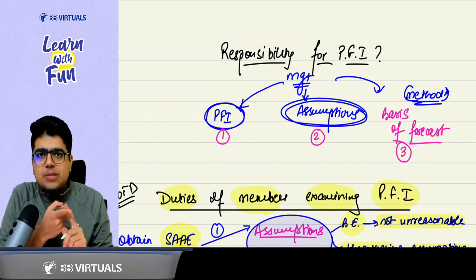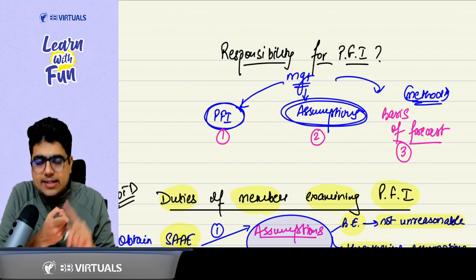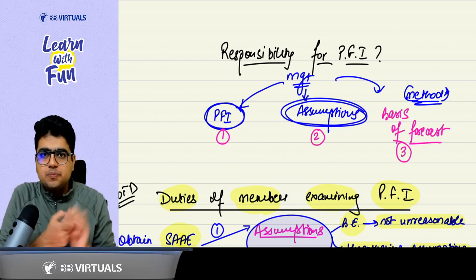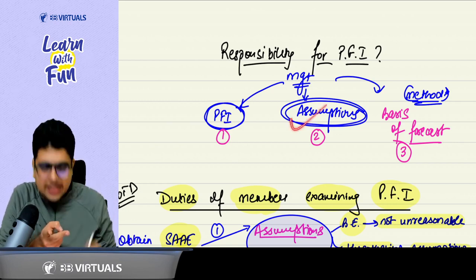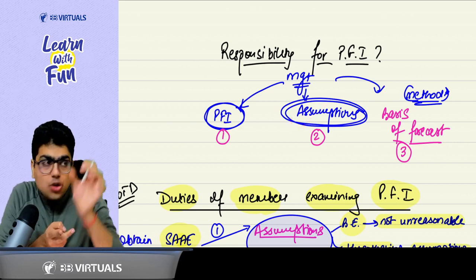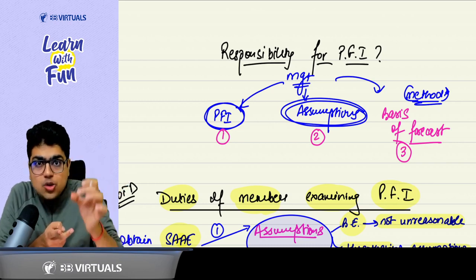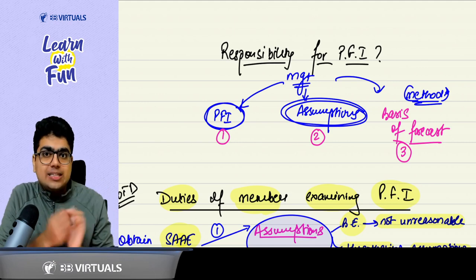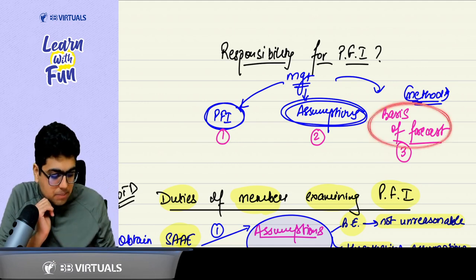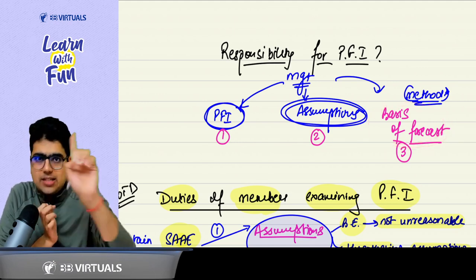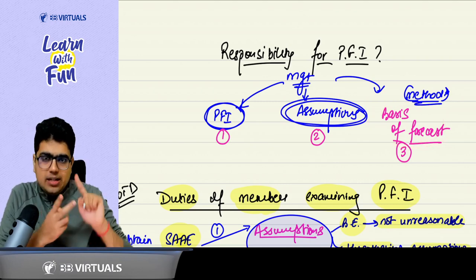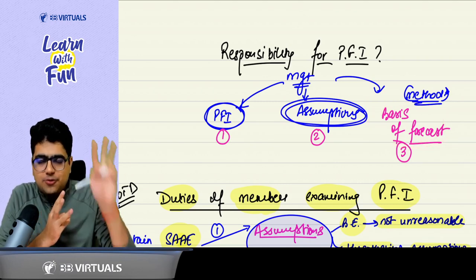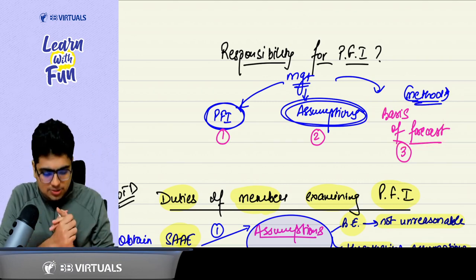What will be the information? It will be properly presented and disclosed. Management is responsible. What will be the assumptions? Management is responsible. Plus how you will arrive at the forecast, how you will prepare the prospective financial information. That is the methodology, the basis of the forecast. Management is responsible. So PFI, assumptions, and basis of forecast, for these three things the management is responsible.